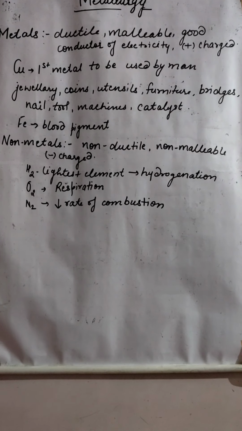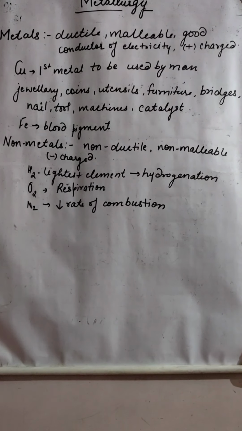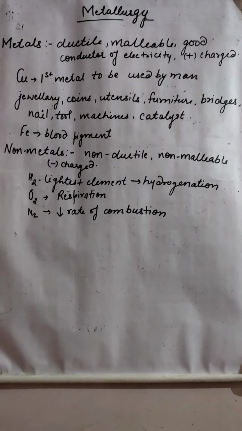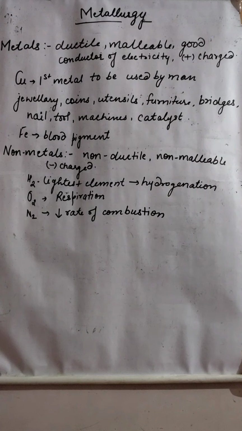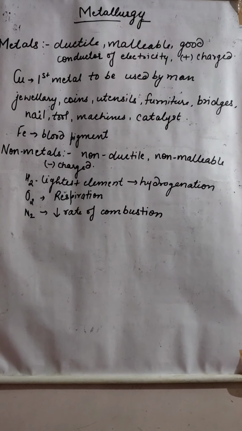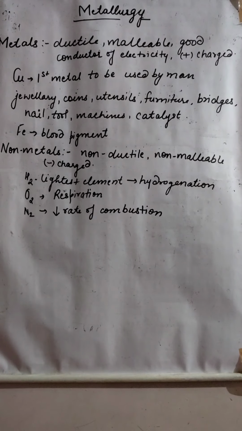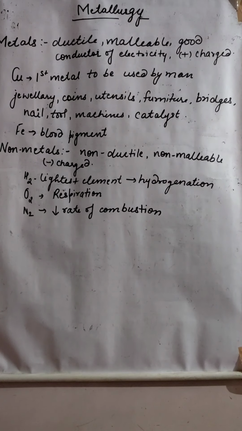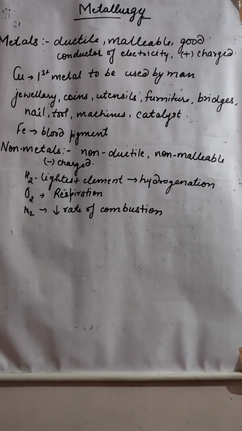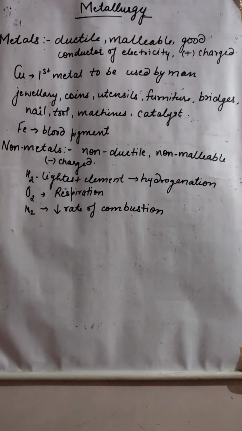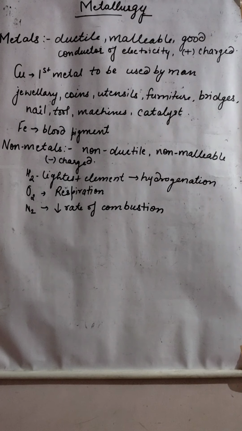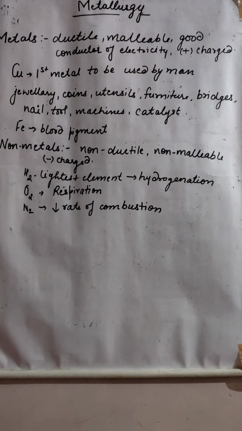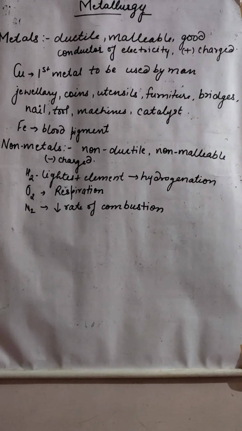Nitrogen reduces the rate of combustion because nitrogen is somewhat inert, not that inert as the inert gases. It can react, but it reacts at a very high temperature. That is why it is considered inert, but it cannot be included in the inert gases because its outermost shell is not completely filled. Because of its inertness, it cannot react at a lower temperature, so it can be used to preserve many things.